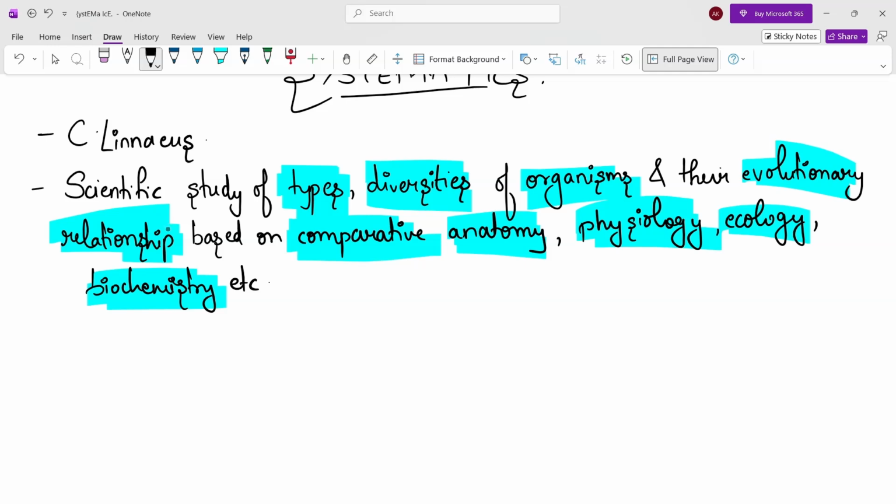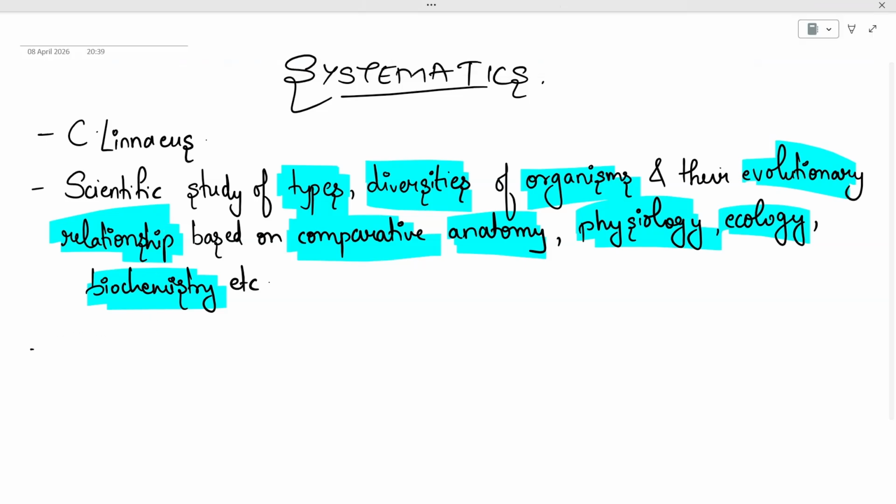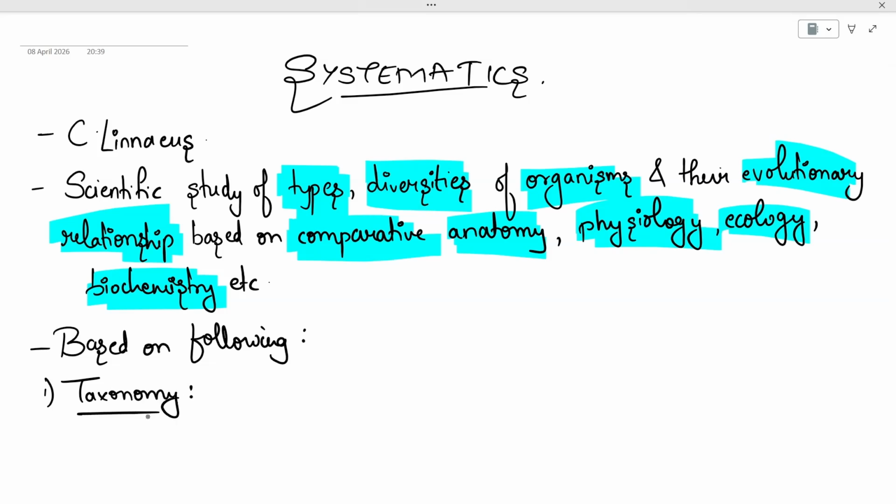Now, systematics is based on certain things. The first one is taxonomy. To study systematics, you must know taxonomy. Now, what is taxonomy?